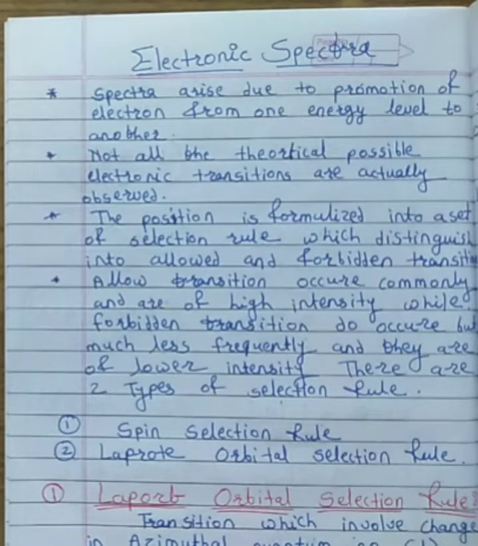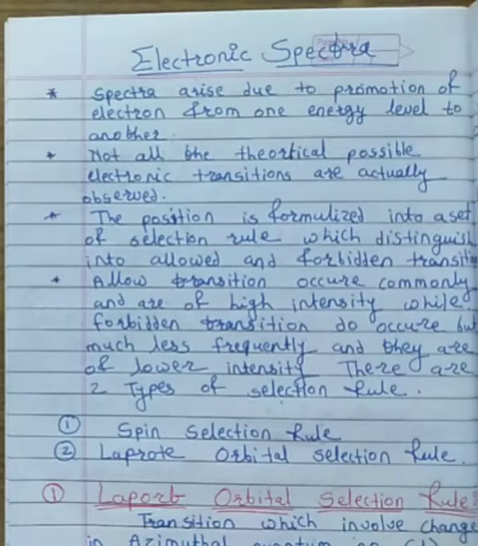An allowed transition occurs very commonly and the spectral intensity is very high due to it, while the forbidden transition occurs but much less frequently than the allowed transition. Generally, the forbidden transition is of lower intensity and occurs less as compared to the allowed transition.